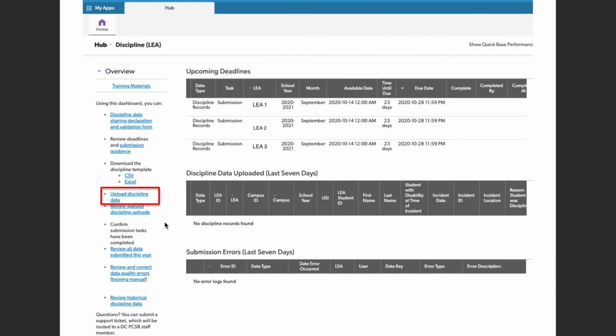Now, not everyone is familiar with this, but once you're done, if you click Review Queued Discipline Uploads, you can actually see what you have submitted. If you upload a file and then realize it's not the right file or you want to make changes, you can delete it and upload a new version using Review Queued Discipline Uploads.